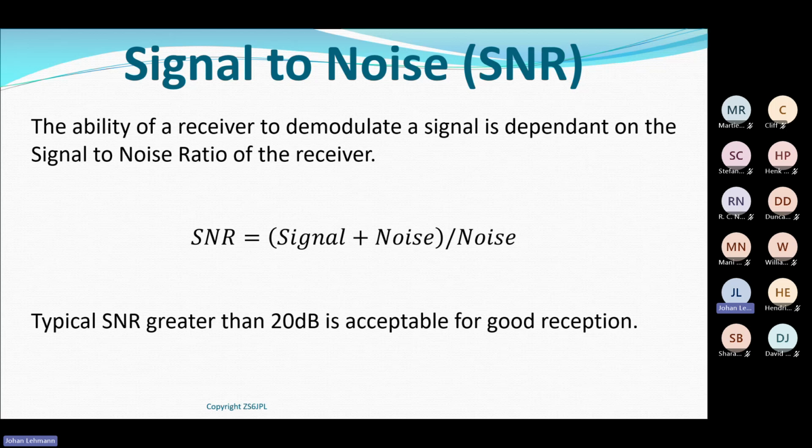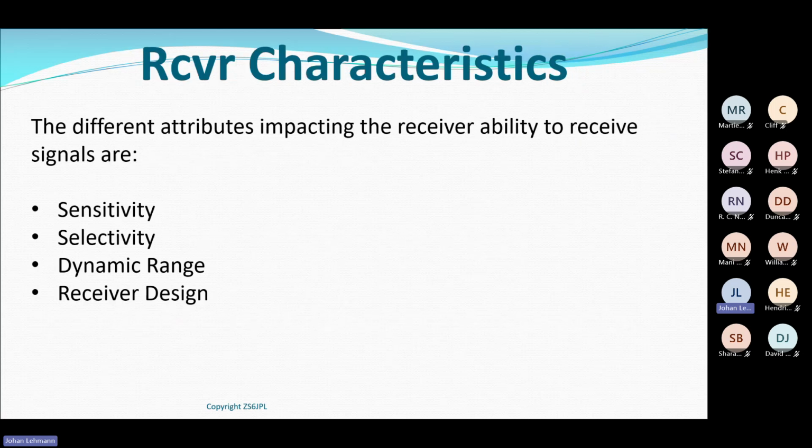Okay, signal to noise ratio. Then some of the characteristics which we look at when we want to buy a receiver. One of the things we look at is the sensitivity.